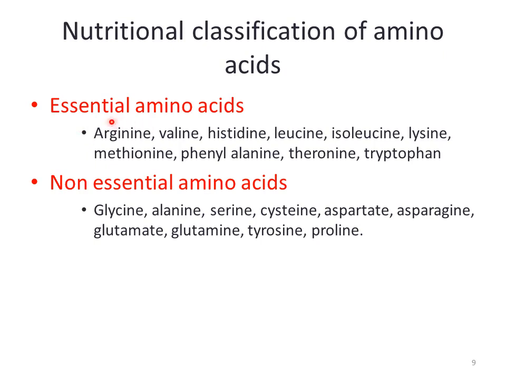And if we see the examples, then arginine, valine, histidine, leucine, isoleucine, lysine, methionine, phenylalanine, threonine, and tryptophan come under the class of essential amino acids, while glycine, alanine, serine, cysteine, aspartate, asparagine, glutamate, glutamine, tyrosine, and proline come under the heading of non-essential amino acids.